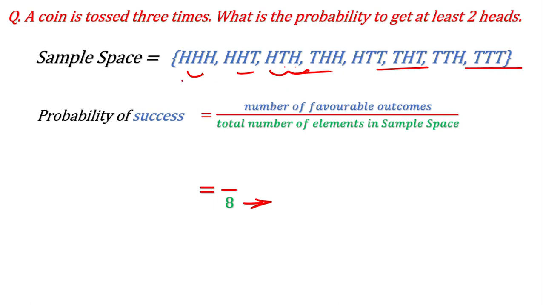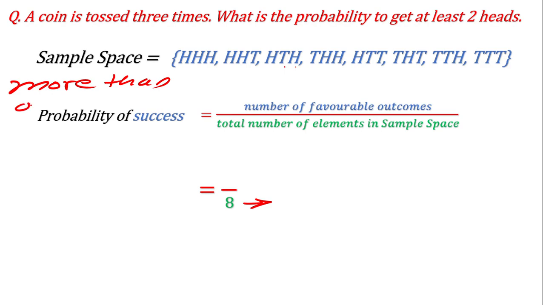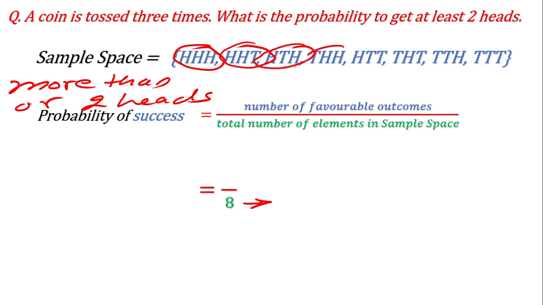And how many are favorable? In this case, at least 2 heads. At least means more than or equal to 2 heads. So here you can have 3 heads, so 1. Here you are having 2 heads, 2 heads, 2 heads. So how many? 1, 2, 3, 4. So here it will be 4 in the numerator, and in the simplest form what will you get? 1 over 2. So this is about when a coin is tossed 3 times.